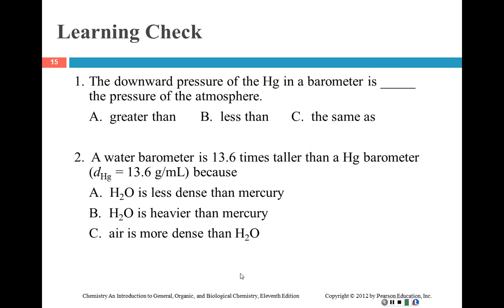So if you want to stop this and try this on your own and then come back to me, you can. Otherwise, I'm going to work this learning check for you. Remember, these are as handouts that you can print off. The downward pressure of the mercury in a barometer is greater than, less than, or the same as the pressure of the atmosphere. What do you think?